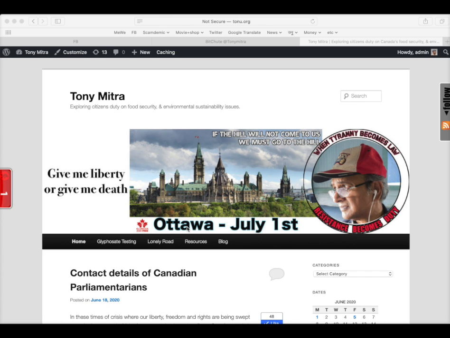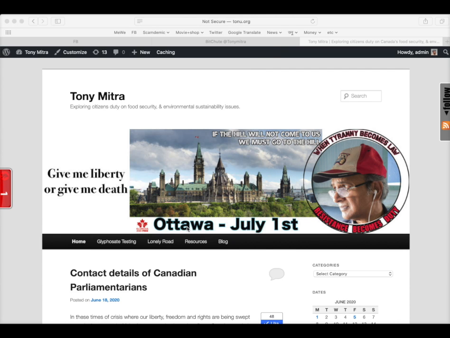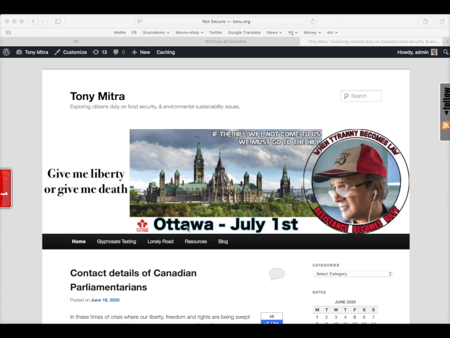And I will demonstrate to you how to find from my blog two important items. One is samples of letters written to Canadian politicians regarding stopping this economic harakiri, economic suicide, in the pretext of saving us from a bogus virus. This is the first one, and the second is how to find the list of Canadian parliamentarians with their email address.